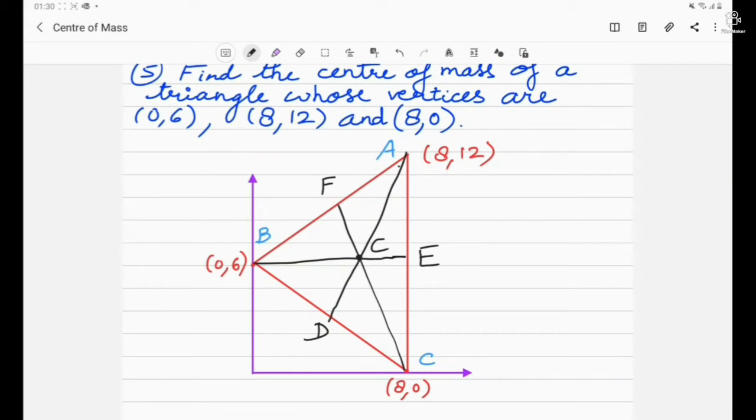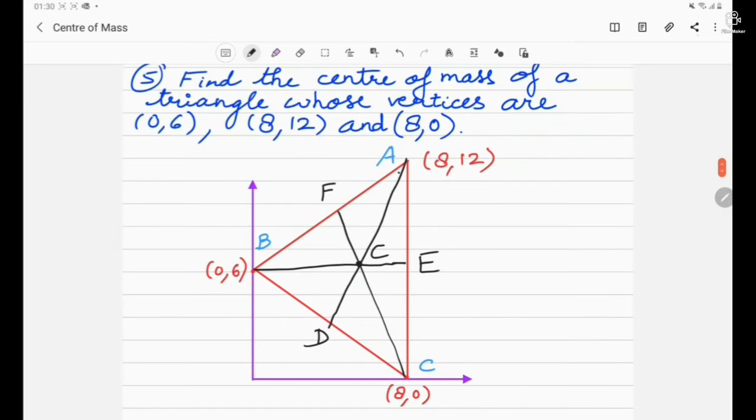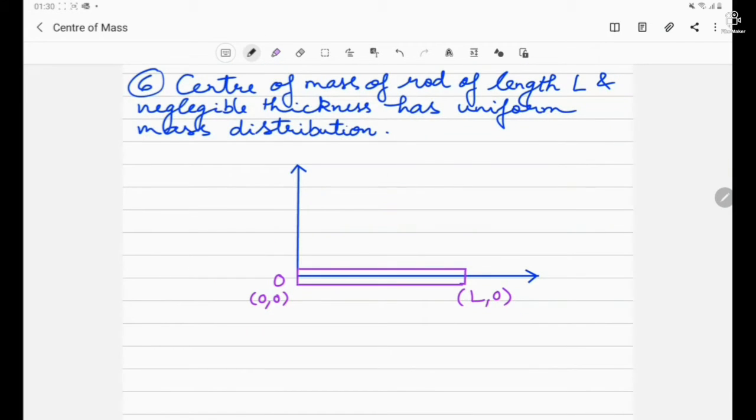And how to find out the coordinate of the centroid? If the coordinates of the vertices are known, we have seen it. Now let's move to the next question. Center of mass of a rod of length L and negligible thickness has uniform mass distribution. So it has a length L and the thickness is negligible. So the y coordinate is not required, only the x coordinate is required.